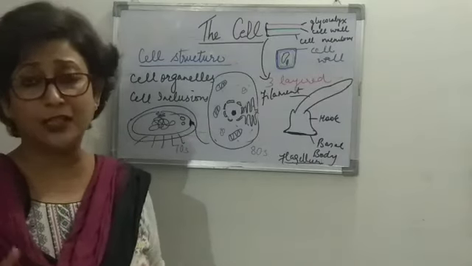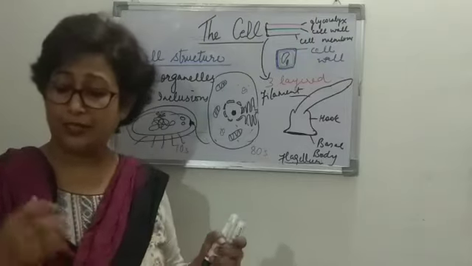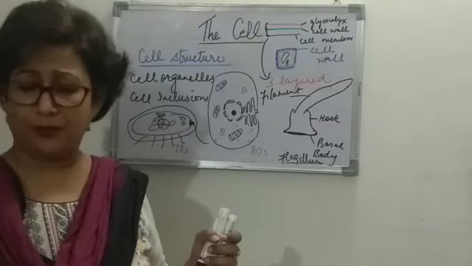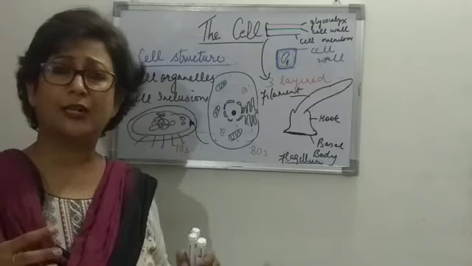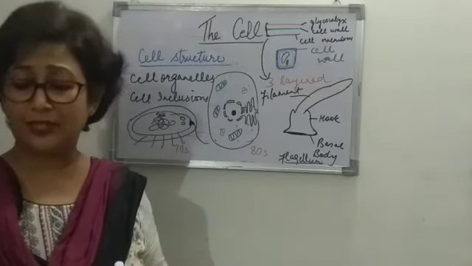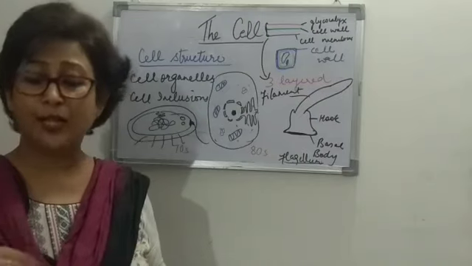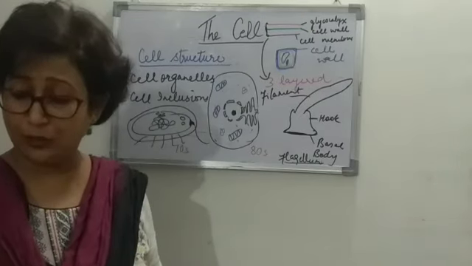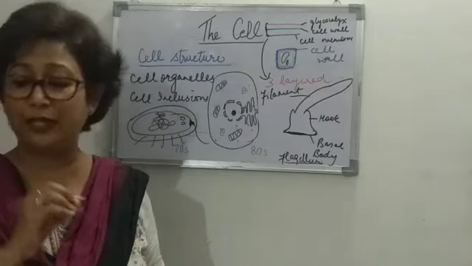And then there are certain other inclusions which we've already discussed, like glycogen and other granules that are present inside the cytoplasm of a cell. Those are the cell inclusions. They are not bound by any membrane system, and they lie freely in the cytoplasm.